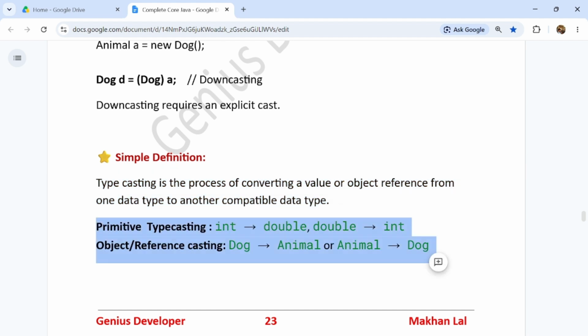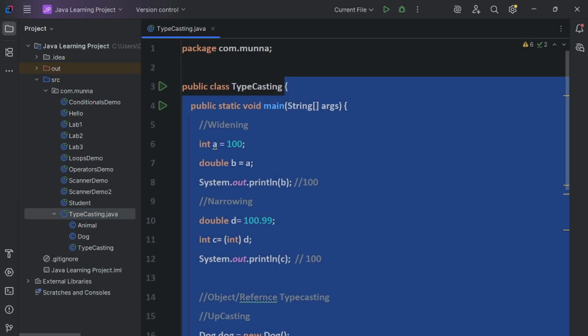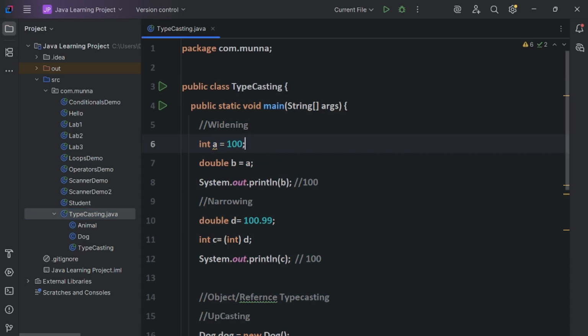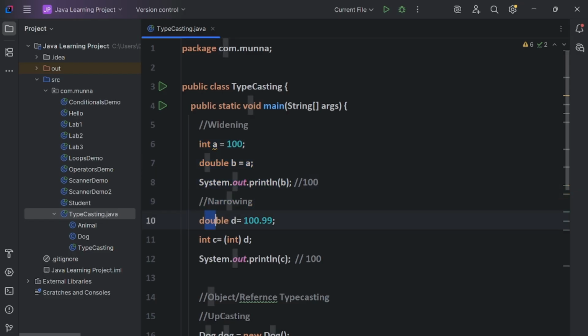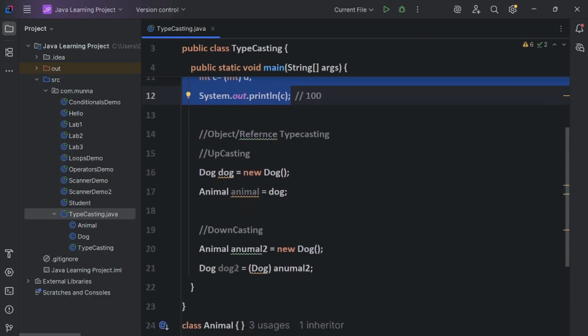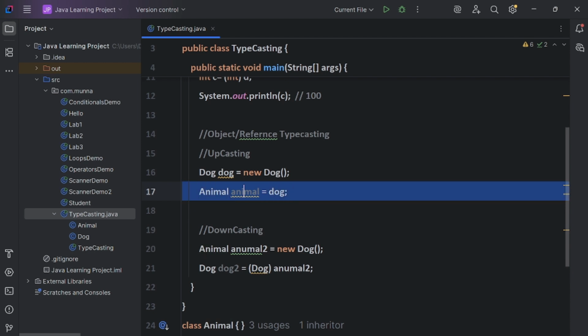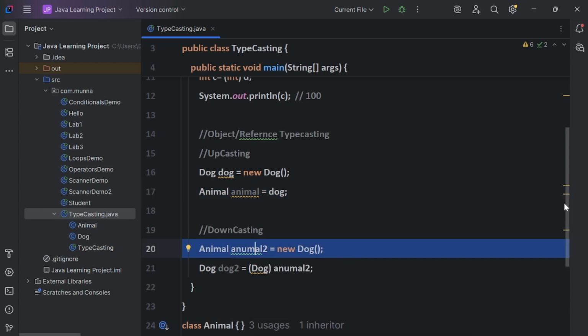So let's come to the code, guys. I have implemented some code on this, so I will show you. I have written a casting class. In that I have done different types of typecasting, like widening. See, this is a simple way, and narrowing I have done with double d and int c, and like that. I have done object typecasting, guys. See, this is the object typecasting, upcasting, and this is the downcasting or narrowing.